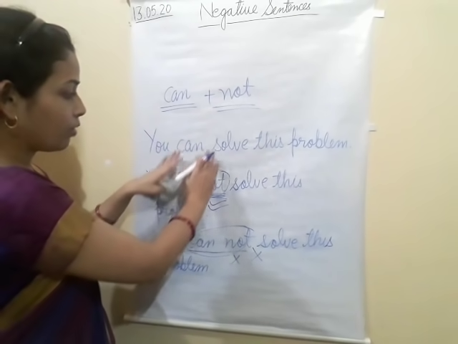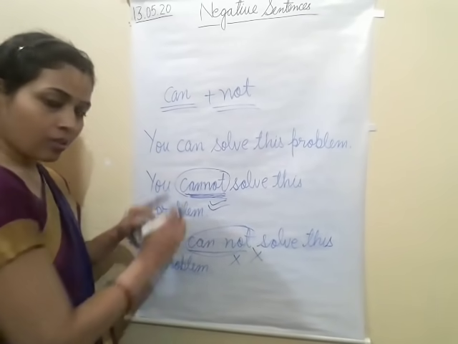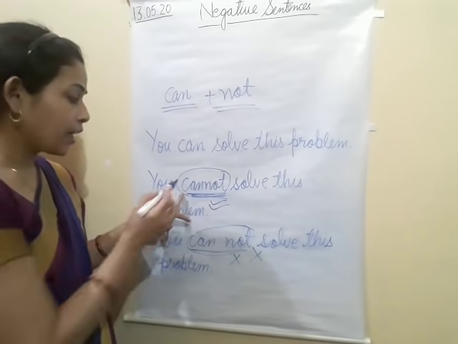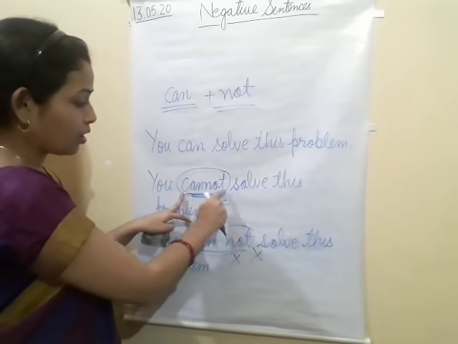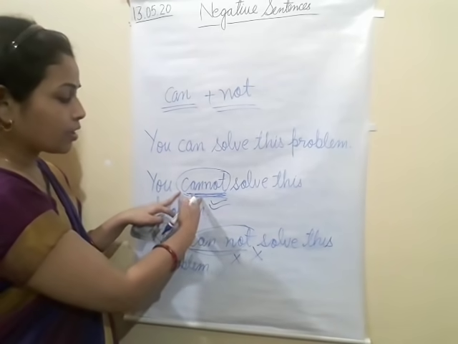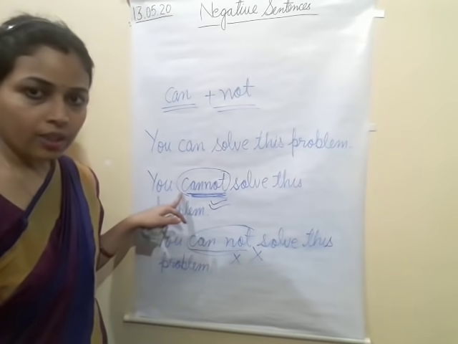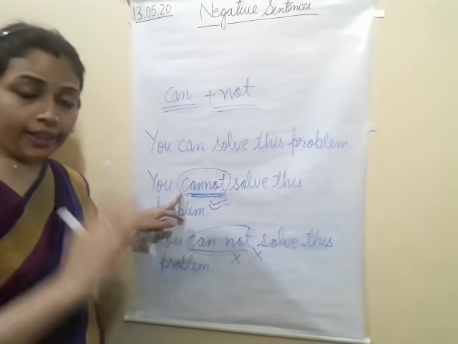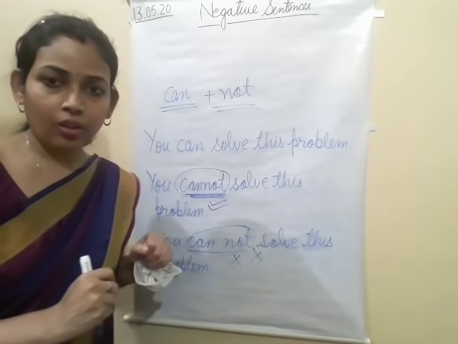When we change into negative, it will be "you cannot solve this problem." Here also I have written "cannot," and whenever we write "cannot," we will write it together in one word. Not separately in this way. This is wrong. This is the correct way to write "cannot." So please be careful when you write "cannot" in any sentence. Clear?